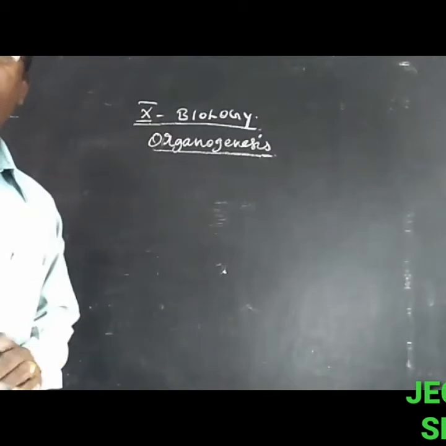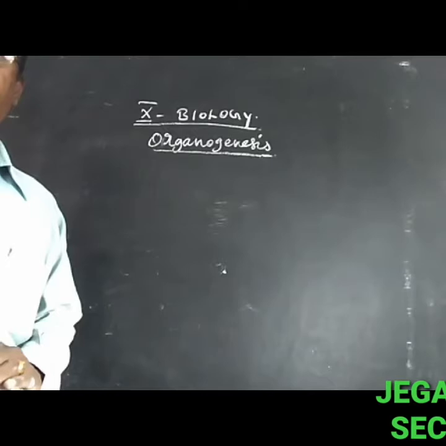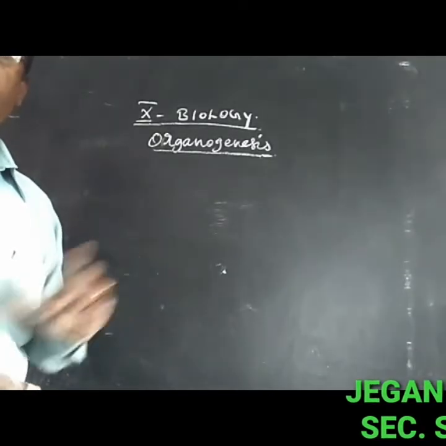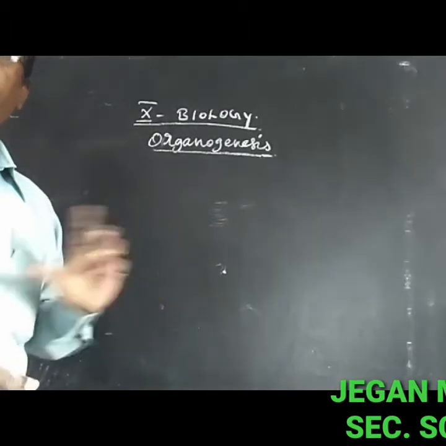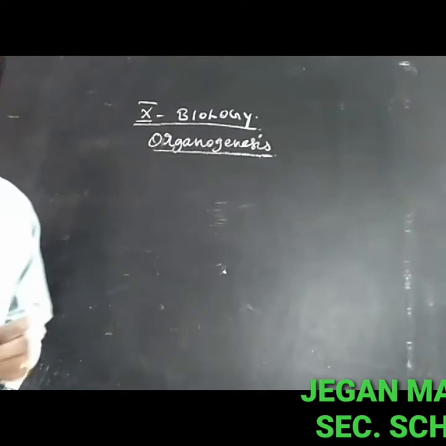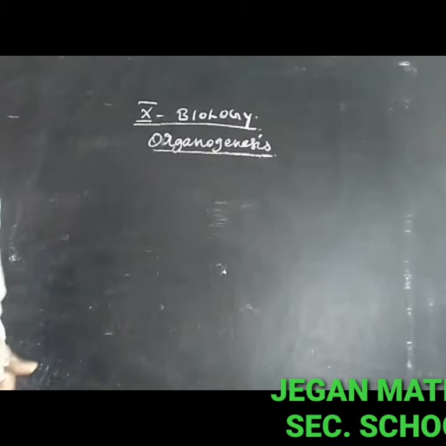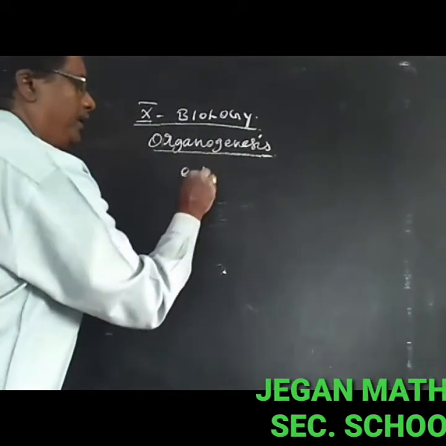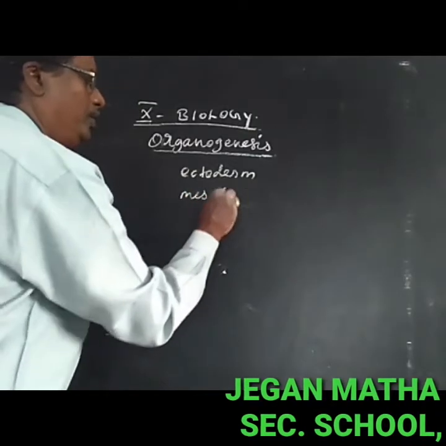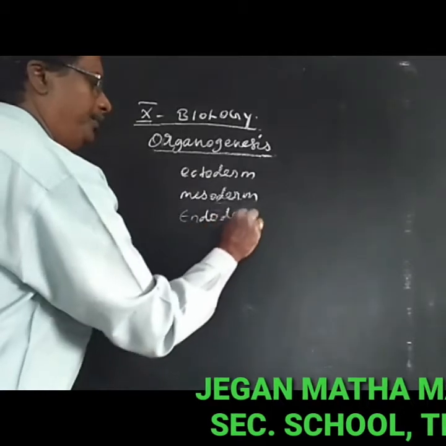10th standard biology, the human reproductive system. After fertilization, the embryos are developed. After the formation of the gastrula, they develop into three germ layers: ectoderm, then mesoderm, then endoderm.